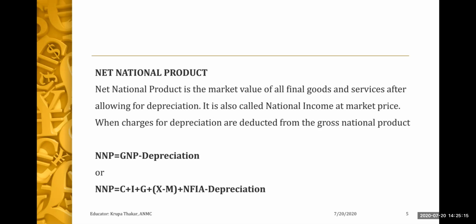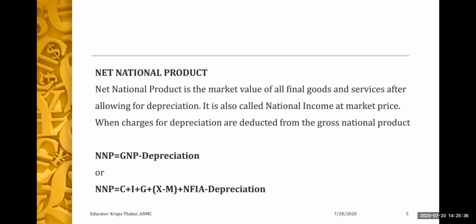So NNP is nothing but gross national product minus depreciation, or it can also be presented as C, that is consumption, plus investment plus government spending plus export minus import plus net factor income from abroad minus depreciation.